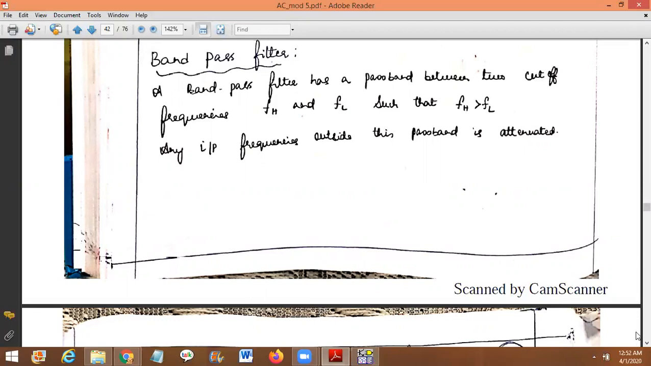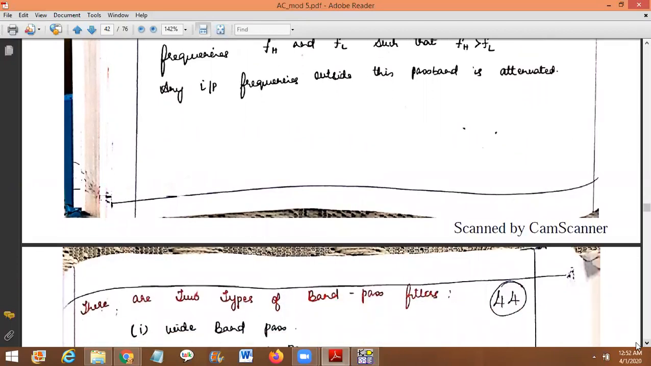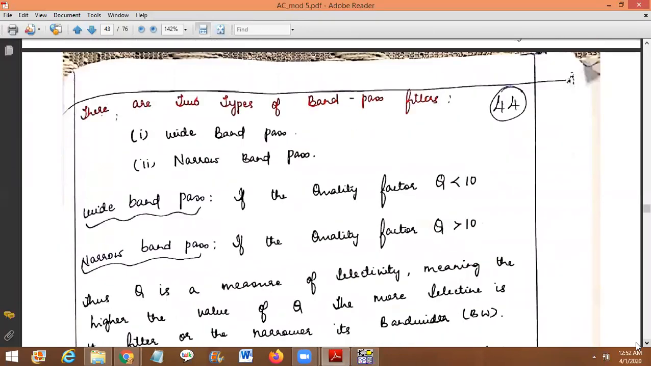Basically there are two types of band pass filter. The first one is the wide band pass, and the second one is the narrow band pass. So what is the difference between wide band and narrow band? Basically they are categorized based on the quality factor.